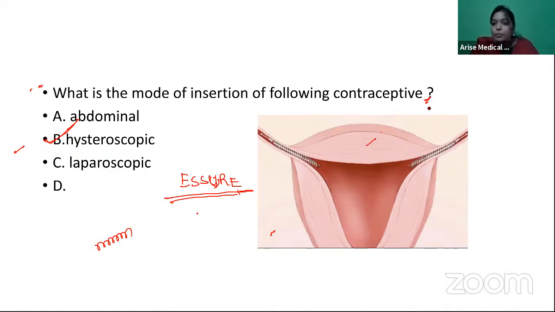Once you pass it into both fallopian tubes, there will be formation of adhesions and the entire tubes will get blocked. It takes around 3 months for these tubes to get blocked completely. So until 3 months, you should use some other barrier contraceptives.